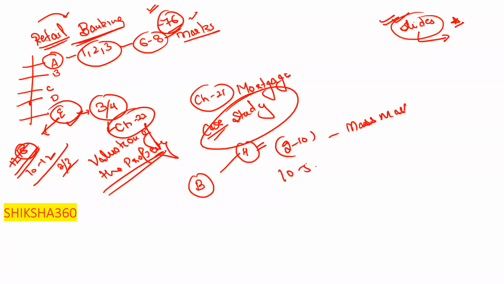Then 10 to 50 lakh is mass affluent. Okay, 50 to 400 is super affluent, clear. In this way you will get one question from that.